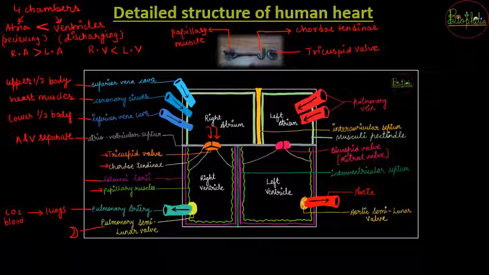Now this brings to the completion of the right heart, covering the right atrium and the right ventricle. Now let's move to the left heart. लेफ्ट हार्ट में कौन कौन आता है? The left atrium and the left ventricle. So लेफ्ट एट्रियम में oxygenated blood is going to enter with the help of pulmonary vein. So pulmonary vein is going to carry oxygenated blood from the lungs.